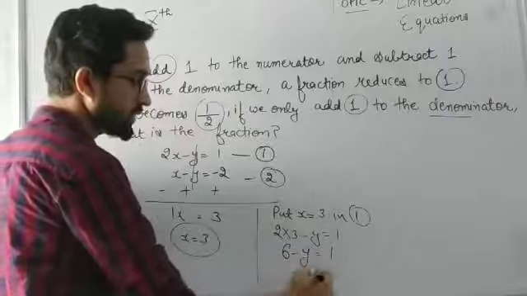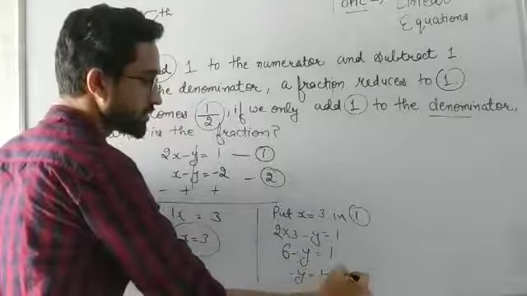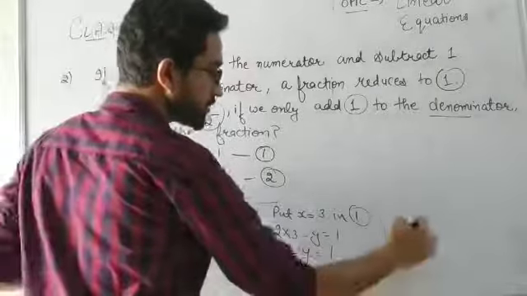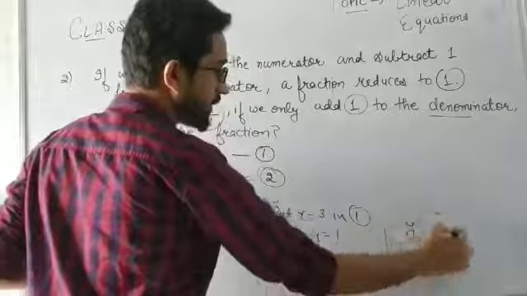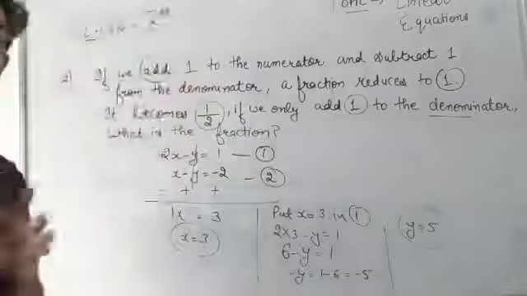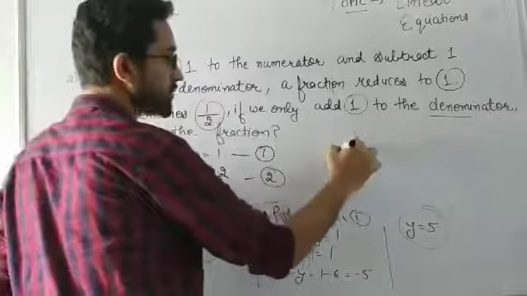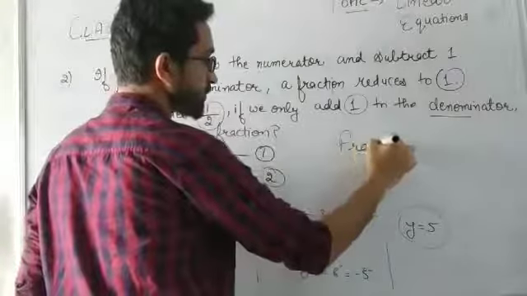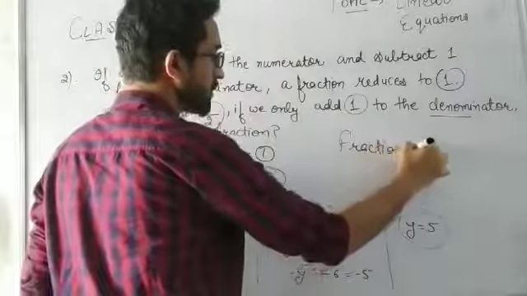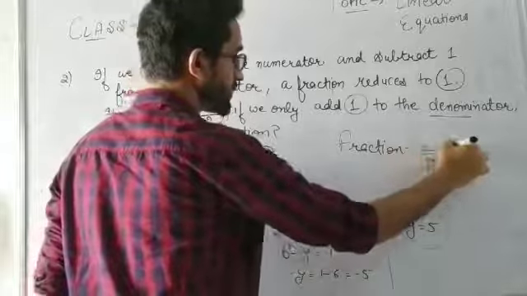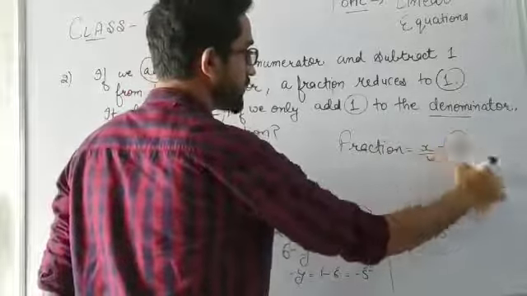This 6 will go that side, it will be 1 minus 6, that is minus 5. So y will be equal to 5. You can easily say now our fraction will be x by y, that is 3 by 5. That is your answer.